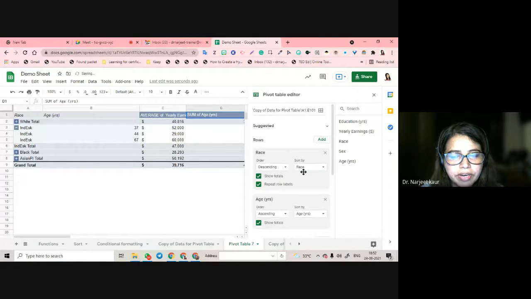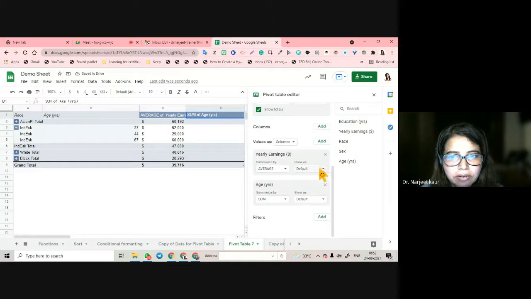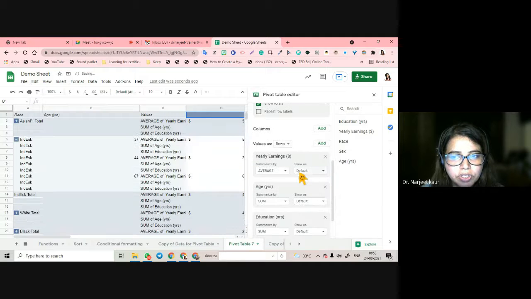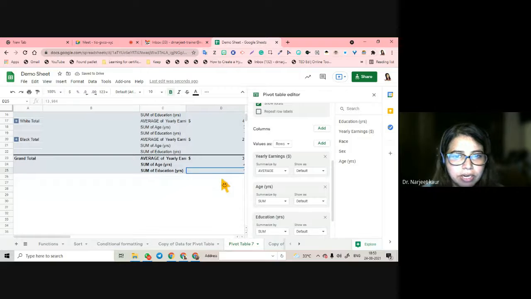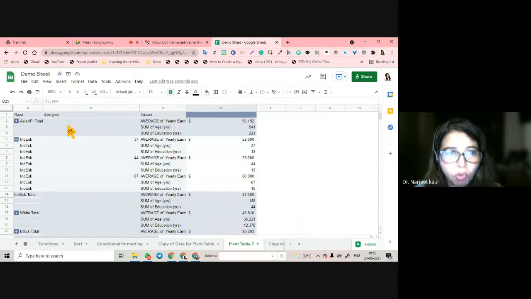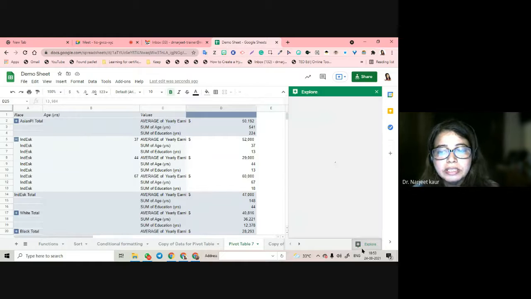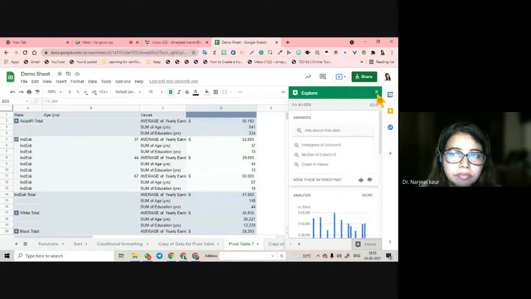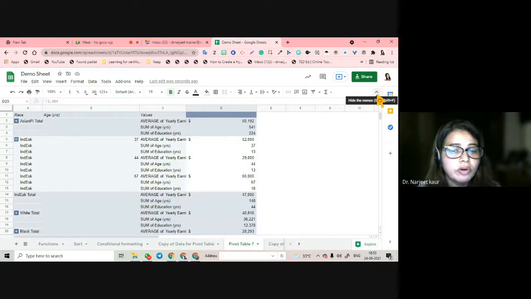In descending, race, sort by average yearly income, sorted, then add values in rows, right? Calculated field is education, and you can plus it. Grand total and total are going to be available for you. That is all that you are going to do, nothing more, nothing less. If you want to explore more, you can explore more, but this is all that you are going to get in pivot table. Average आएगा, sum आएगा, और कुछ नहीं आएगा. Table charts is what you are going to be tested on.